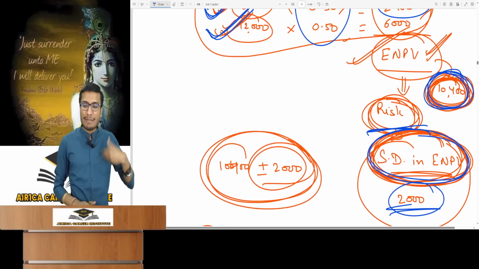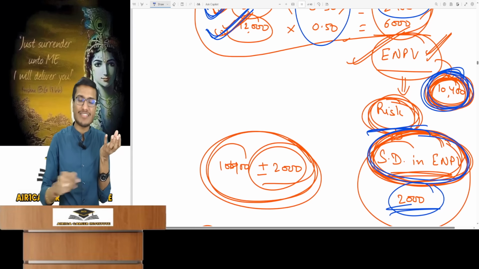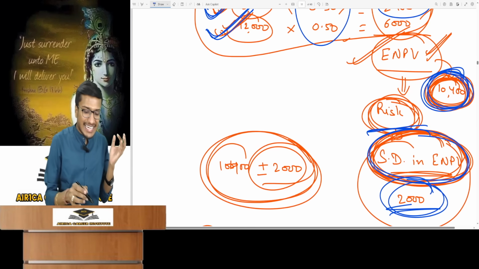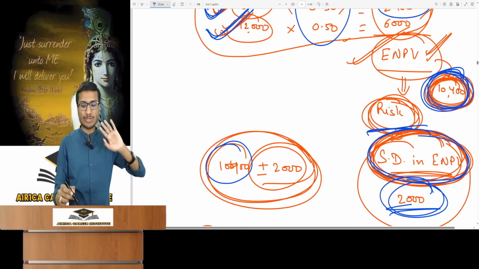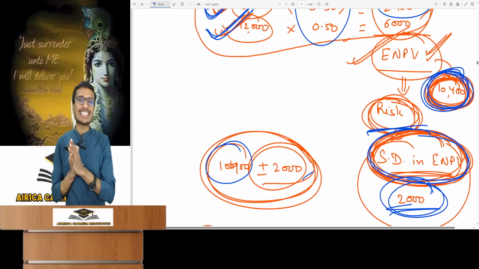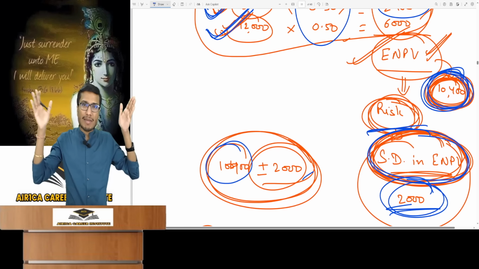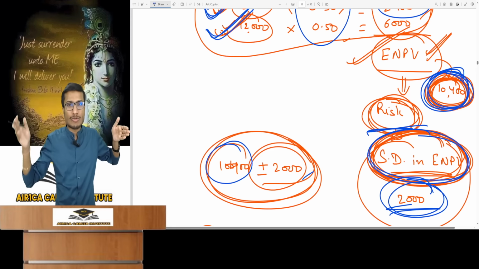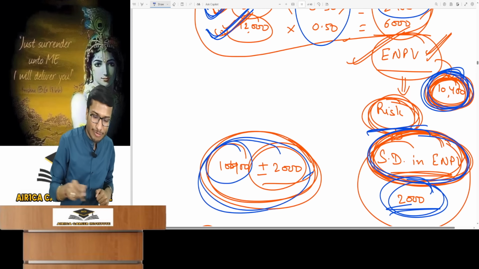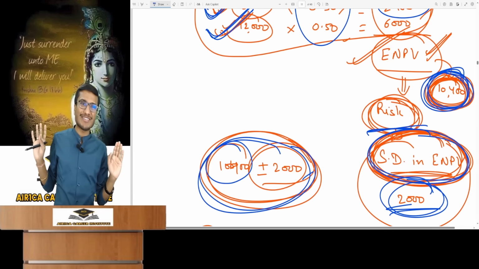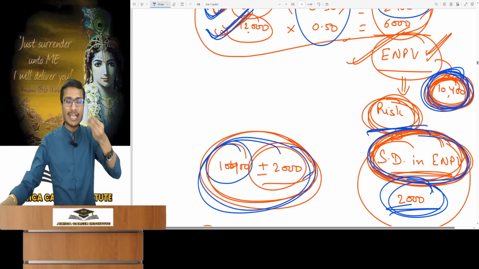Do you know what this means? My expected NPV on average is this much, but a deviation of 2000 can also occur. Meaning, it can be 10,400 plus or minus 2000. Risk is on both plus and minus sides. Our concern is the downside, right? In our decision making, our range will clearly indicate that our NPV can be from 8,400 to 12,400, as this directly reflects 10,400 plus or minus 2,000. Now, according to this, I will see whether I should invest in it or not. So this is all you have to do.